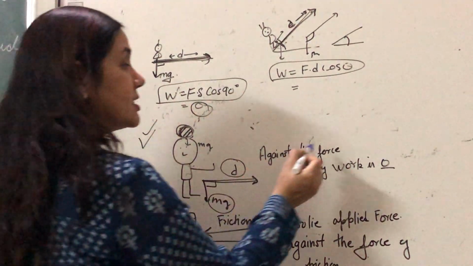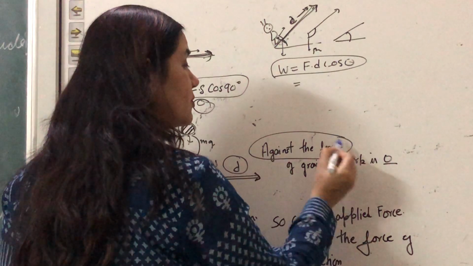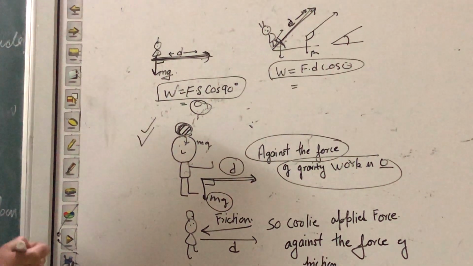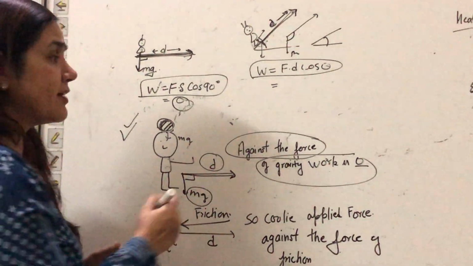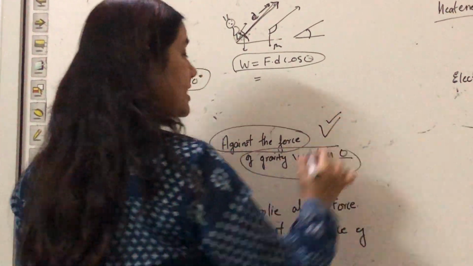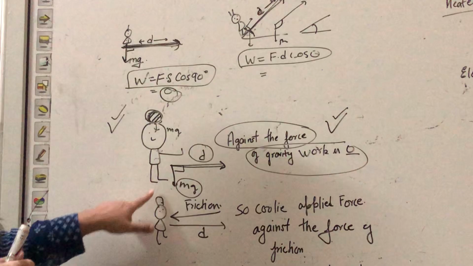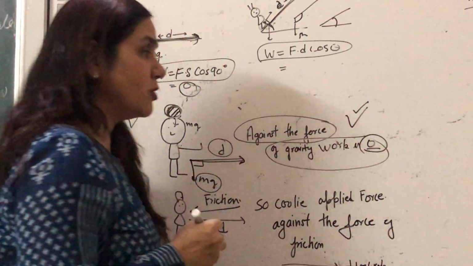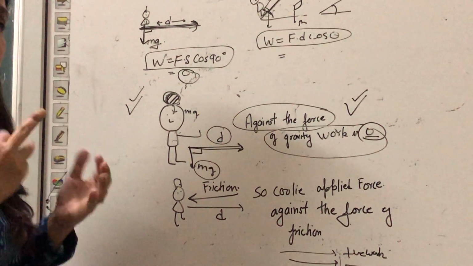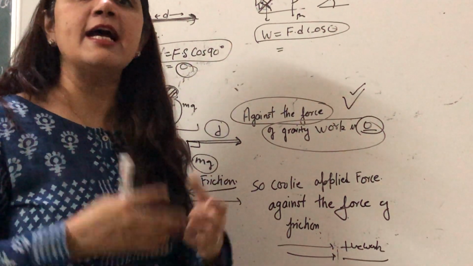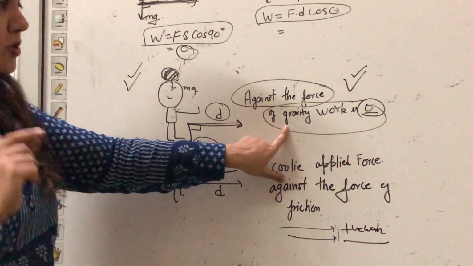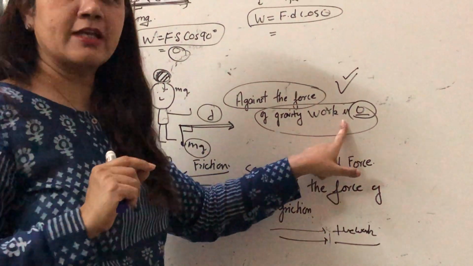So when the question is asked, a coolie is moving and the load is on his head, what will be the work done against the force of gravity? If the question is asking about the force of gravity, the answer will remain 0. When the coolie is moving with this load and you have to calculate the work done against the force of gravity, the answer will remain 0. So be careful when you are reading the question.